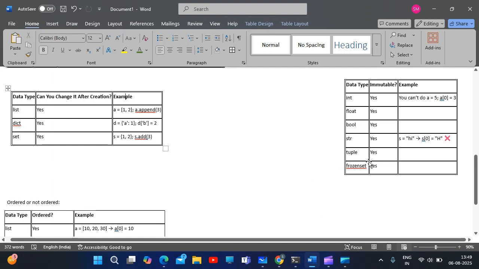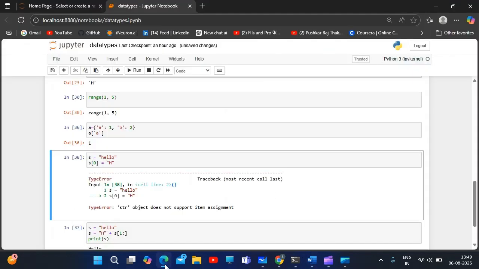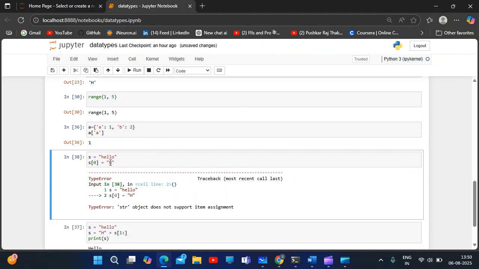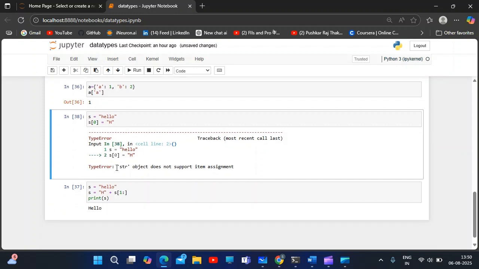So why is it immutable? Let's see it with an example itself, in which we can't assign any terms. Assignment is not possible in a string. Like in a list we can assign s of 0 index to some other value, but in a string we can't assign, though we can modify and concatenate.